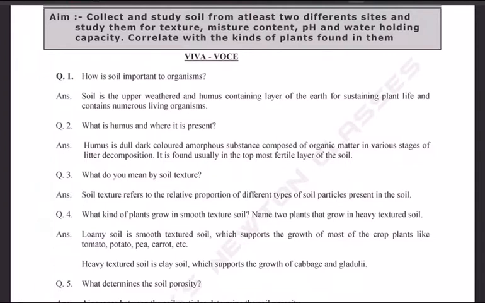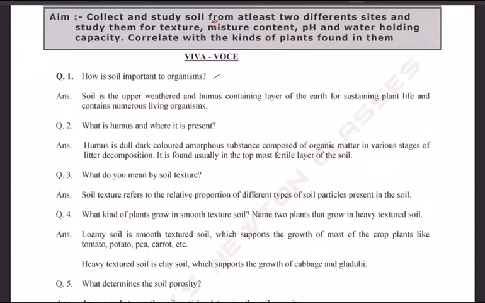So in experiment number 1, collect and study soil from at least 2 different sites and study them for texture, moisture content, pH and water holding capacity, and correlate with the kinds of plants found in them. So what are the expected VIVA questions from your external examiner?